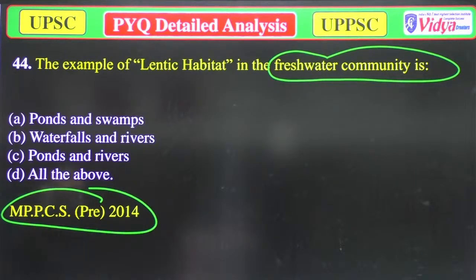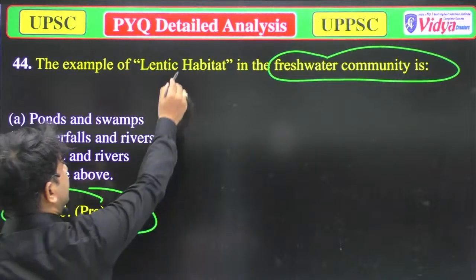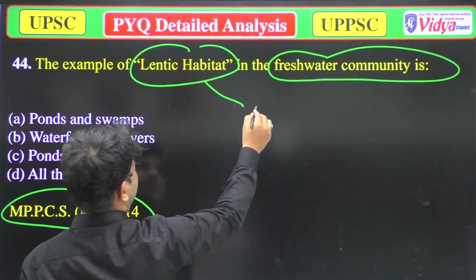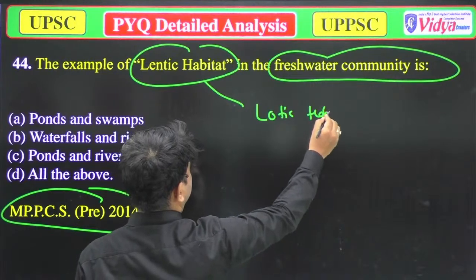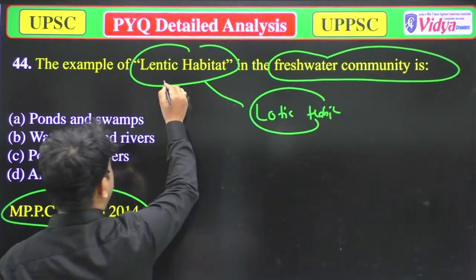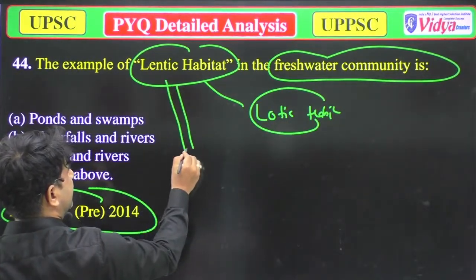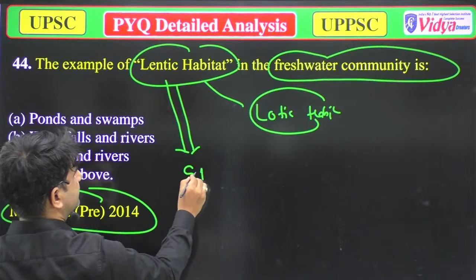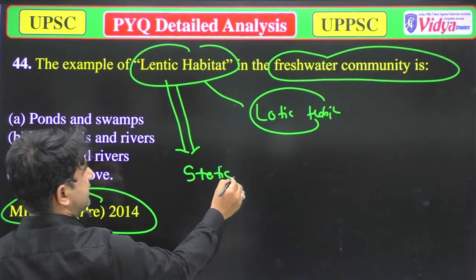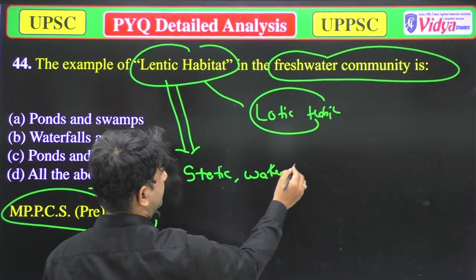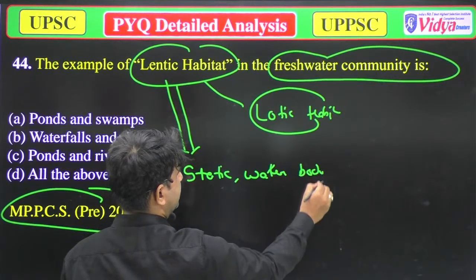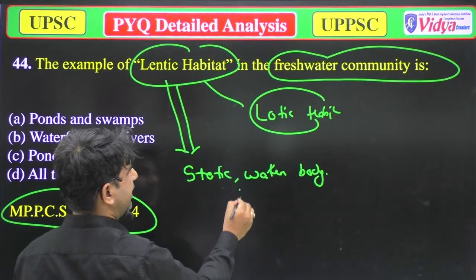When we talk about lentic, two things are there. One is lentic and the next is lotic. The lentic habitat is a static water body habitat.